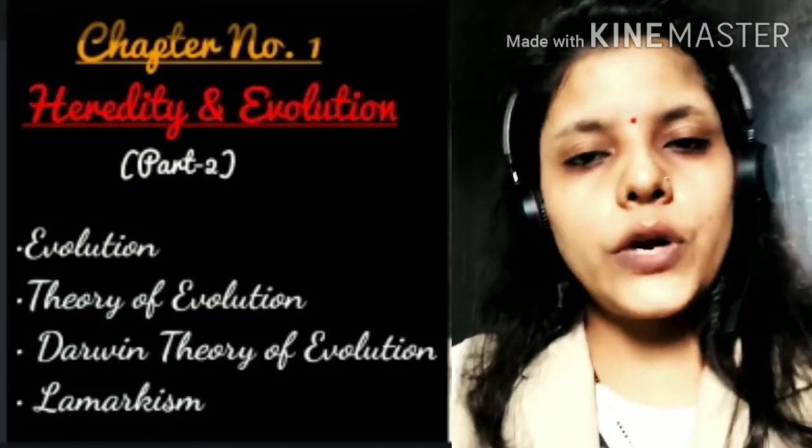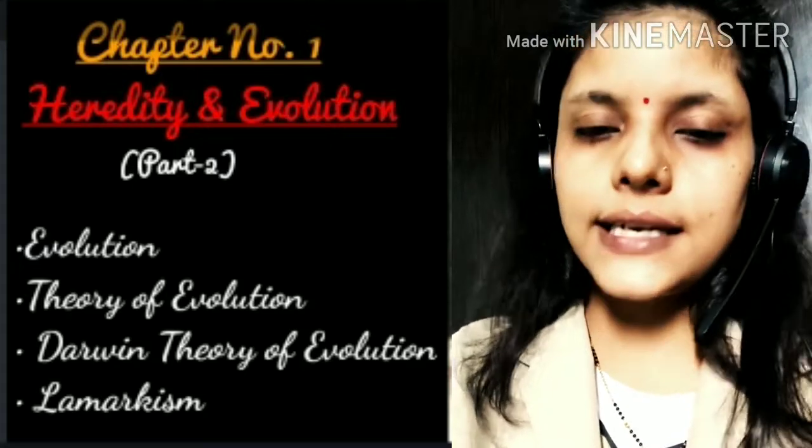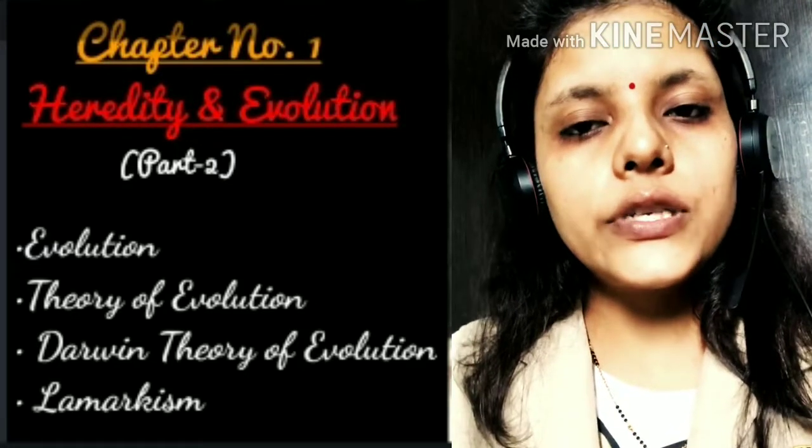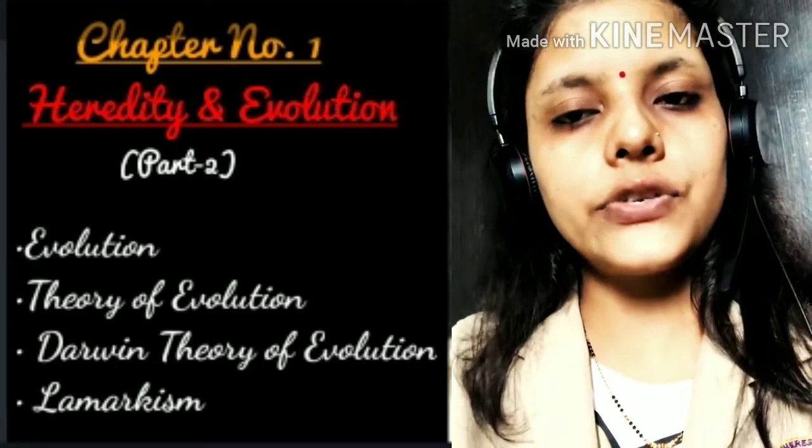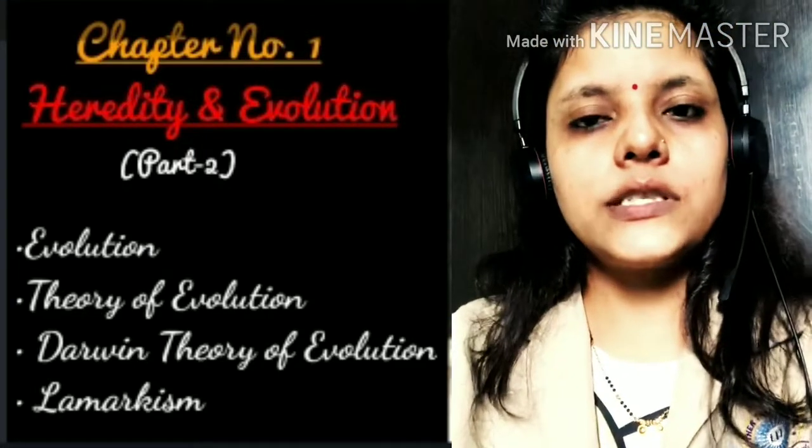So here are the 4 points. First one is evolution, second is evidences of evolution, then Darwin's theory of evolution, and Lamarckism. These are the 4 points which are explained in this video.